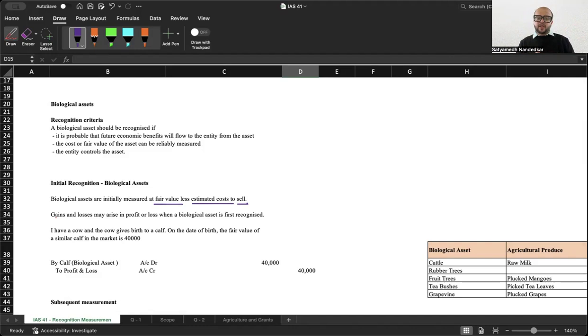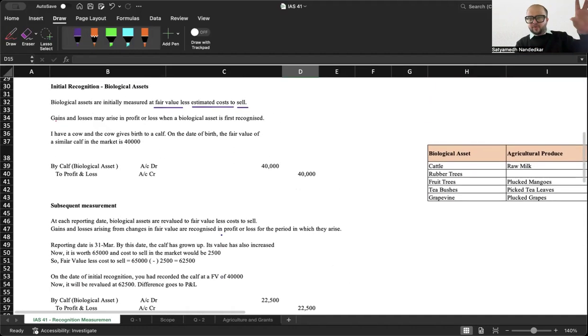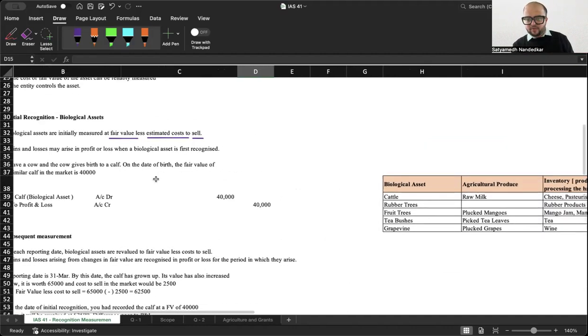And what is the accounting entry? Calf account debit, which is an asset. So debit calf account, and what will get credited? Profit and loss account will get credited. So that is your accounting entry. Now, subsequent measurement. But before we go into subsequent measurement, I hope initial recognition is clear to everyone.